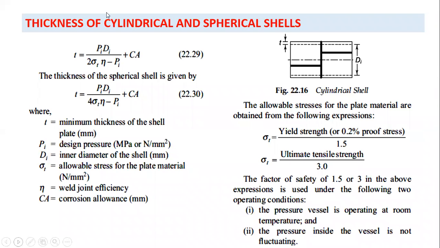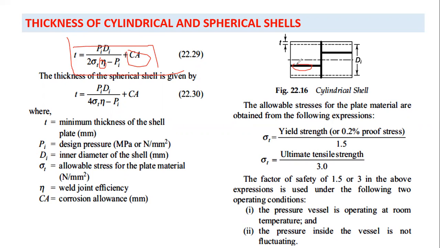Now, in case of thin vessels, in case of thin cylinders, the thickness of the cylinder is PiDi by 2 sigma t eta, which is your welding efficiency, minus Pi, plus CA. CA gives the corrosion allowance. This is the thickness of the weld, right? This is the thickness of this weld. That is PiDi by 2 sigma t eta minus Pi plus CA.